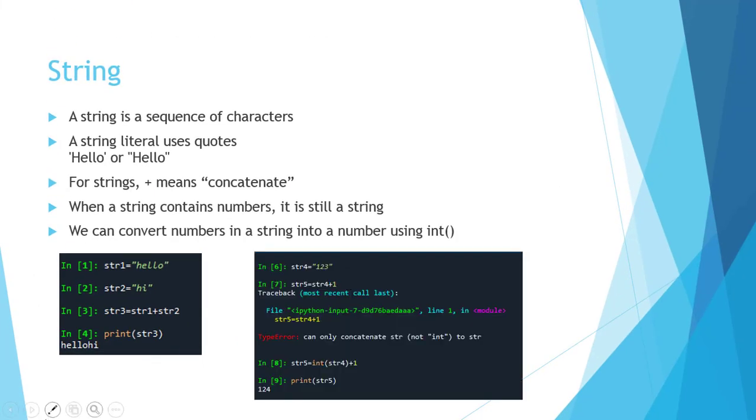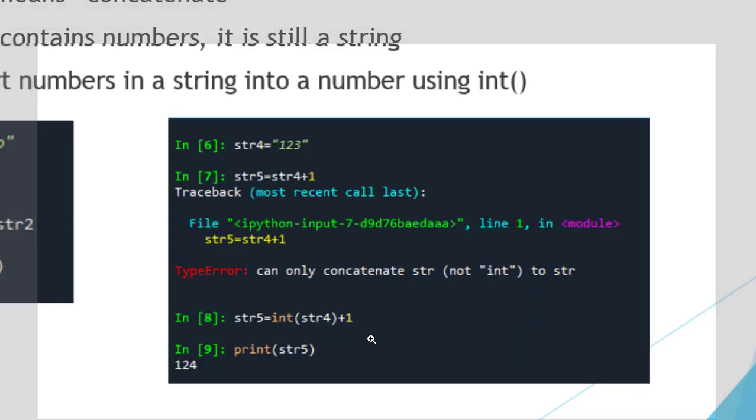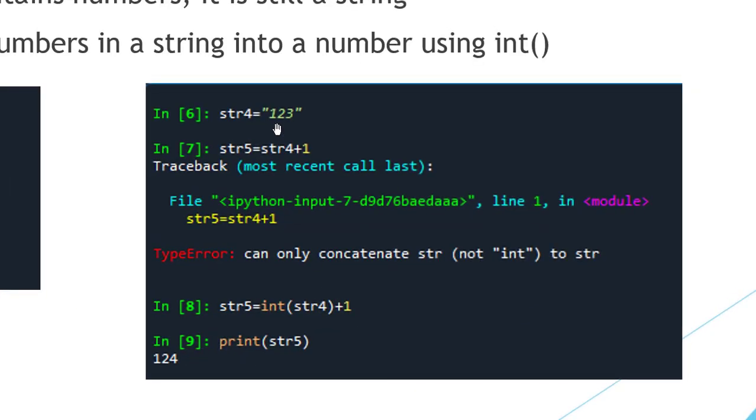Next, if the string contains a number, here str4 contains the number 1 2 3. If we apply the addition operator and add 1 to it, Python will give an error because str4 is a string and 1 is an integer.